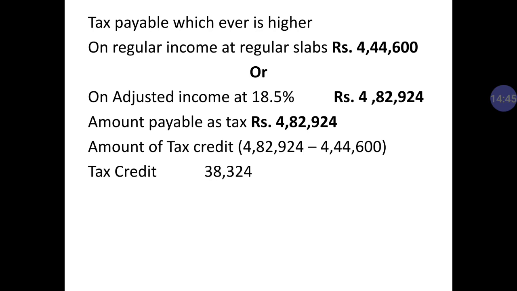So dear student, there is one more clause about tax credit. What is the amount of tax credit? If you are liable to pay according to the adjusted total income or AMT, the difference figure will be your tax credit, and it will be carried forward to the subsequent year. How does it come? Very simply, we deduct our regular slab tax out of tax at AMT. It is 4,82,920 minus 4,44,600.